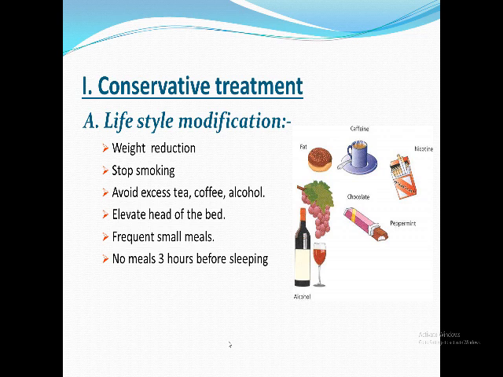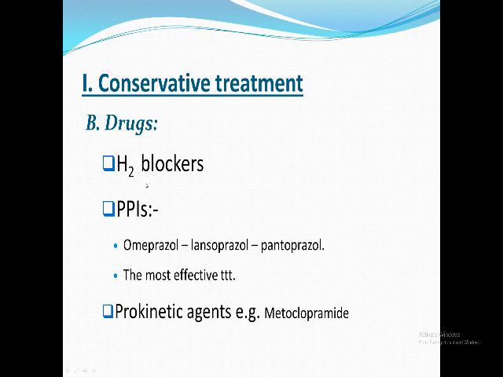Uncomplicated, I have to start with medical treatment. Lifestyle modification and medical treatment are the main line of treatment of uncomplicated GERD. How am I going to do that? I have to reduce weight, stop smoking and excess tea, coffee, alcohol, elevate the head of the bed, and take small, frequent meals, avoiding all that decreases gastric emptying and increases intragastric pressure. If the patient can do that, plus taking some drugs like an H2 blocker or proton pump inhibitor or drugs to improve esophageal motility, surely the patient will improve.